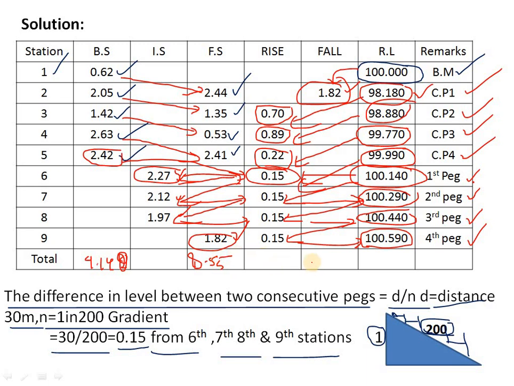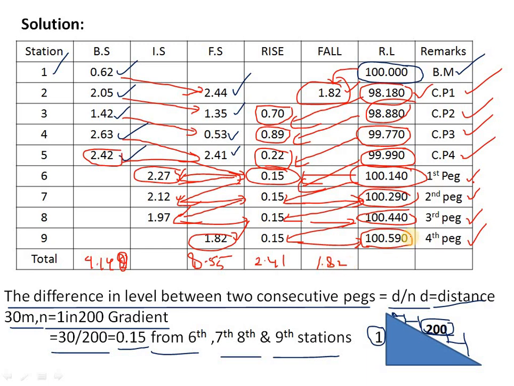And sigma rise and sigma fall we have to write here: 0.7 plus 0.89 plus 0.22 plus 0.15 plus 0.15 plus 0.15 plus 0.15. Then you will get the answer as 2.41 and the fall is 1.82.